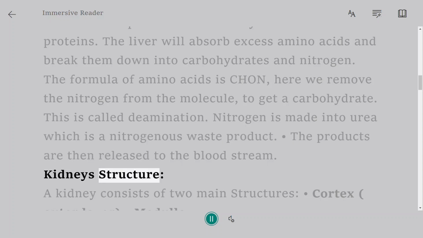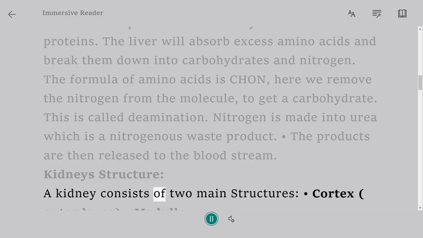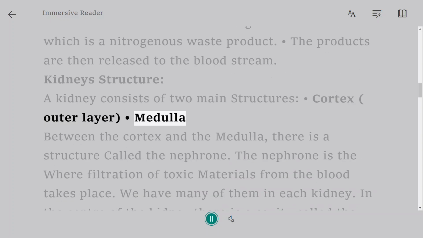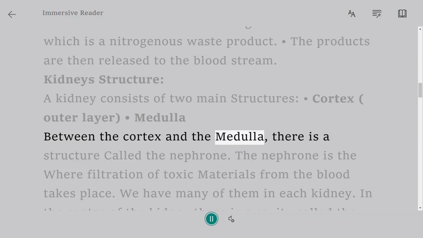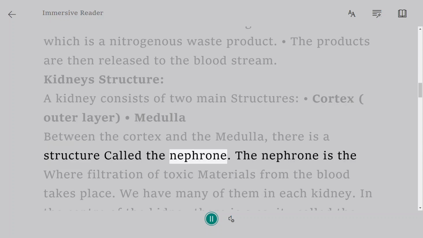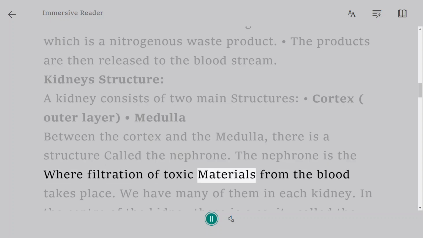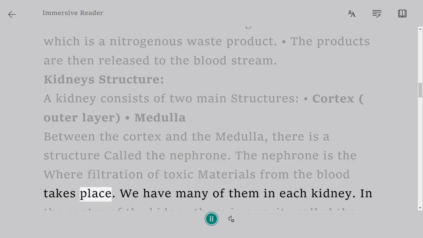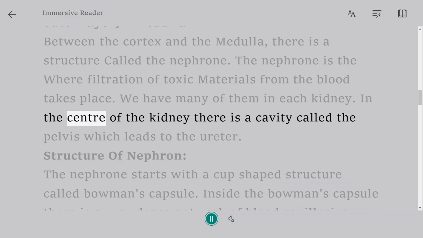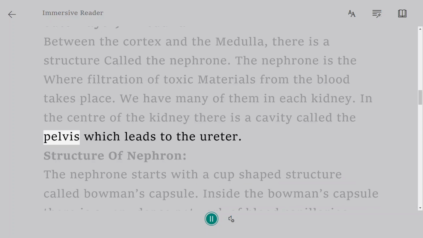Kidney structure. A kidney consists of two main structures: cortex, the outer layer, and medulla. Between the cortex and the medulla, there is a structure called the nephron. The nephron is where filtration of toxic materials from the blood takes place. We have many of them in each kidney. In the center of the kidney there is a cavity called the pelvis, which leads to the ureter.